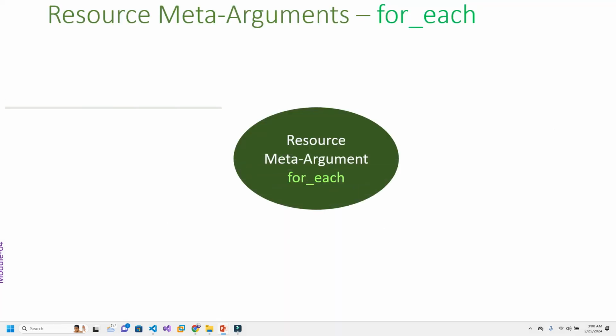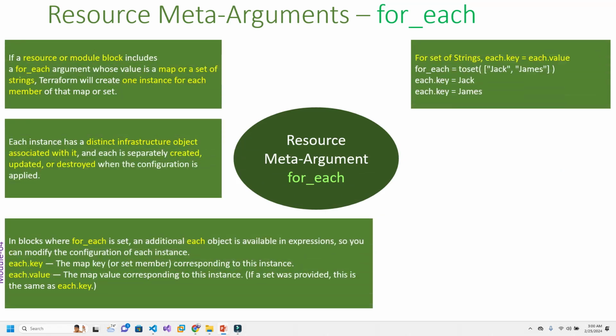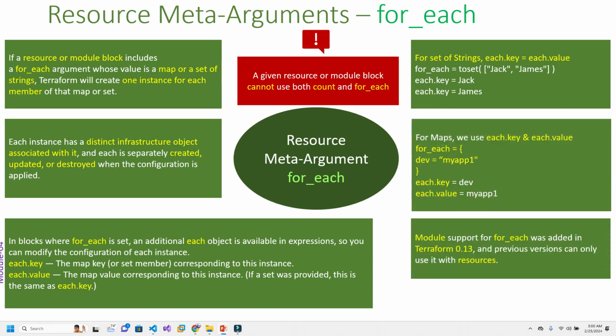Now we will try to understand the resource meta argument for_each, with some key notes. If a resource or module block includes a for_each argument whose value is a map or set of strings, Terraform will create one instance for each member of that map or set. Each instance is a distinct infrastructure object, and each is separately created, updated, and destroyed when the configuration is applied.